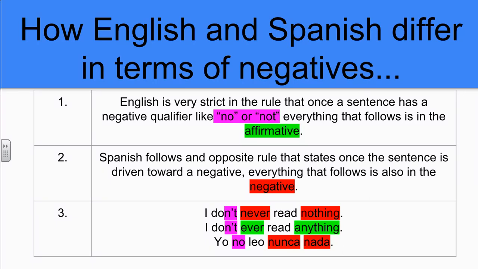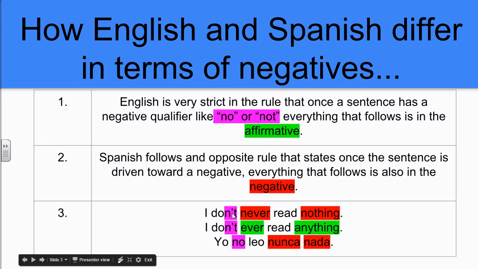So look at number 3. I don't, that's our negative qualifier, never read nothing. That should hopefully sound odd to you, because once we have a negative, like we see in pink, I don't, then those should be green, like we see in sample 2. I don't ever read anything. However, Spanish prefers and actually requires that you do it like we see in the first sample. Yo no leo nunca nada.